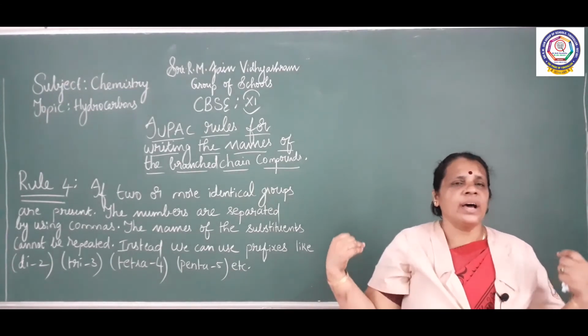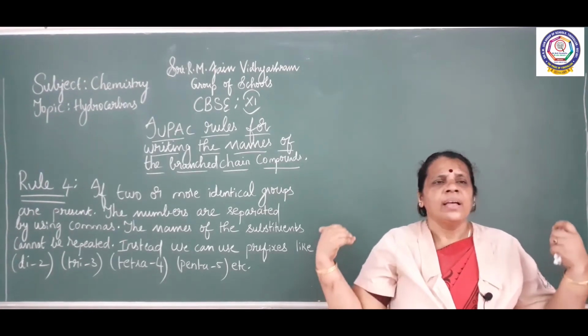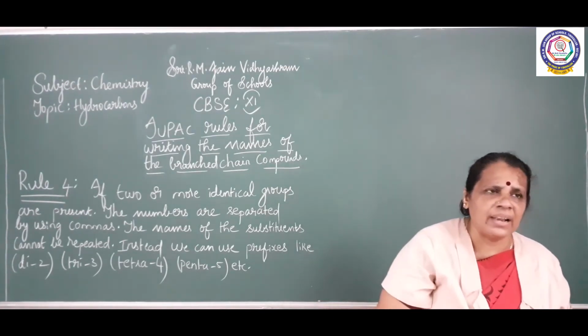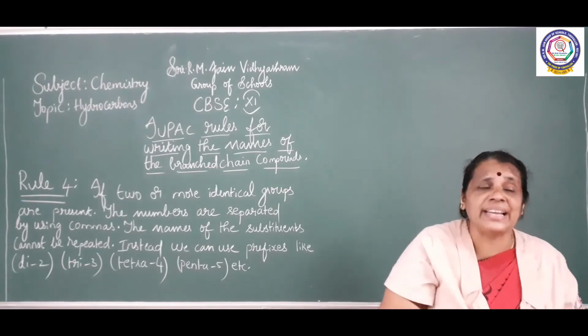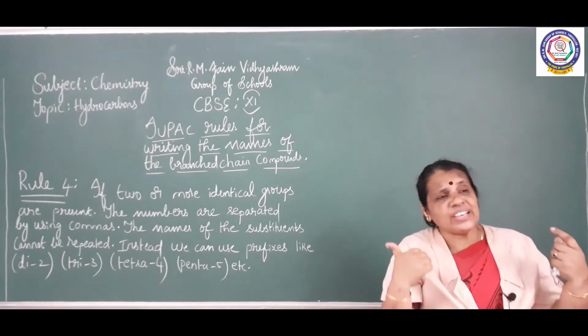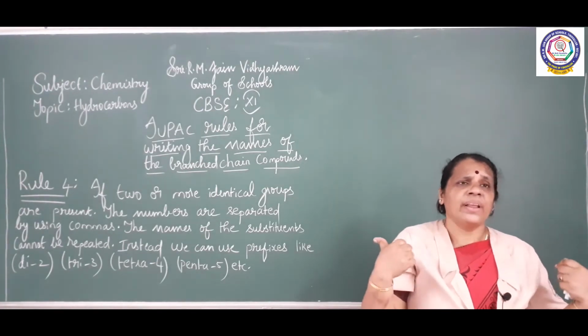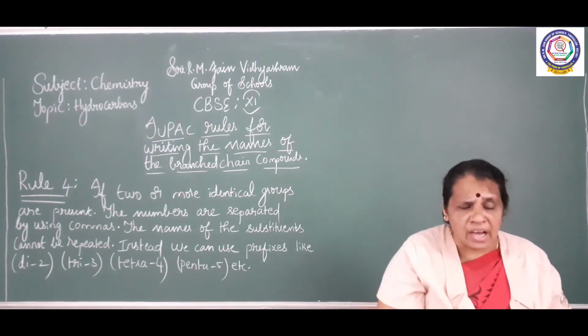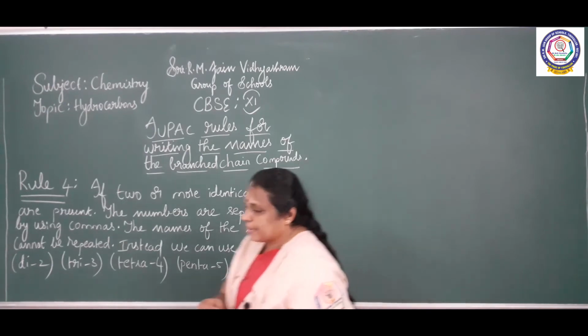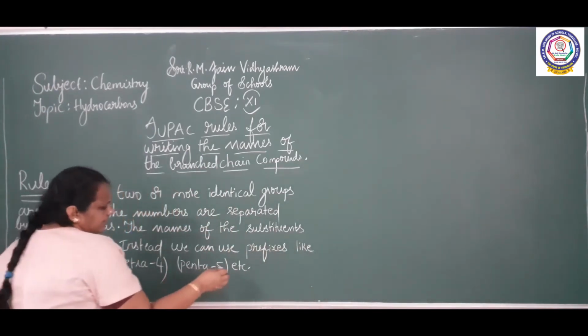And when you are listing the alkyl groups in alphabetical order, we need not consider the prefix. So prefixes need not be considered while listing the alkyl groups in alphabetical order.